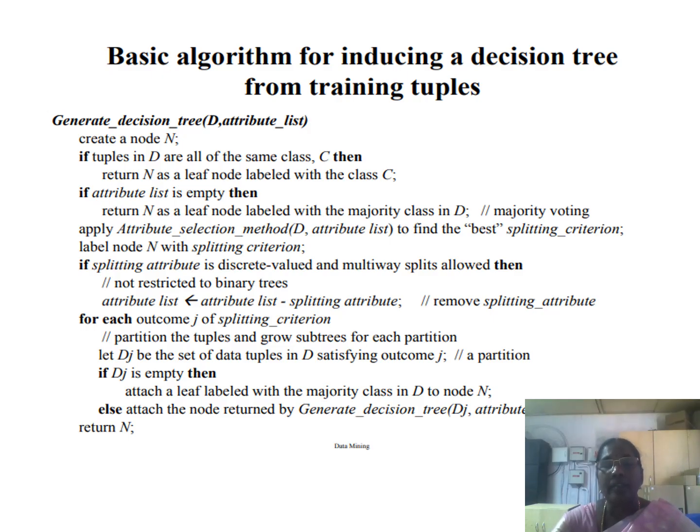Accordingly, you can determine whether he or she is able to buy a computer or not. That is the important algorithm. It's easy to understand, and only a little domain knowledge is enough to understand these concepts. With this, I conclude this classification topic.